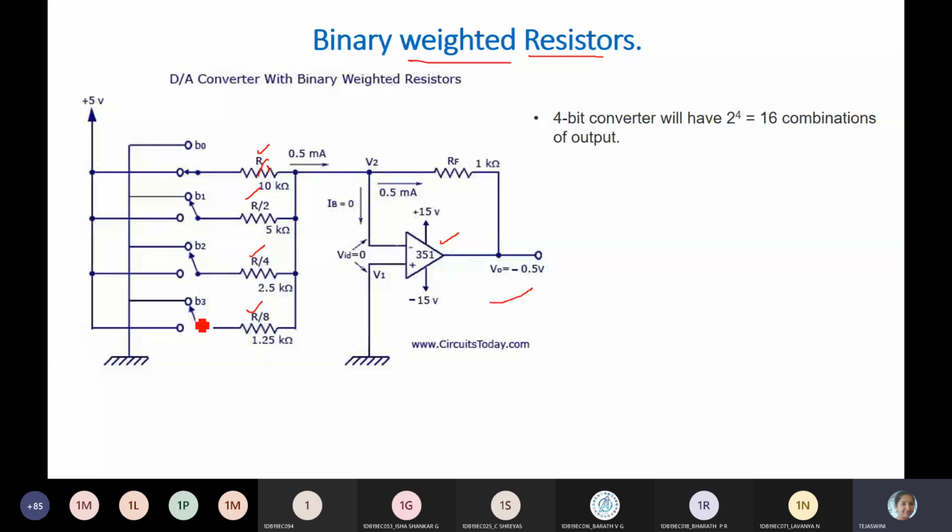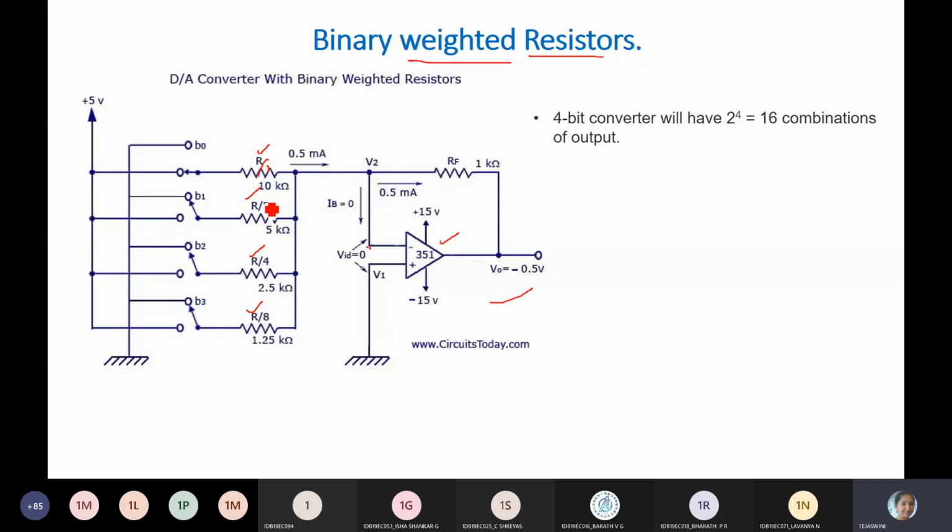So three important things you should remember in the circuit: switches, resistors and op-amp. Here the op-amp is connected in an inverting fashion. You can observe these resistors are connected to the inverting terminal and the non-inverting terminal is grounded. Due to the virtual ground concept, the difference VID will be 0, so here also you'll get 0 potential. V2 is also 0. That's why the VID difference is 0.